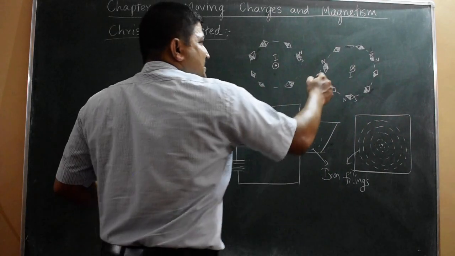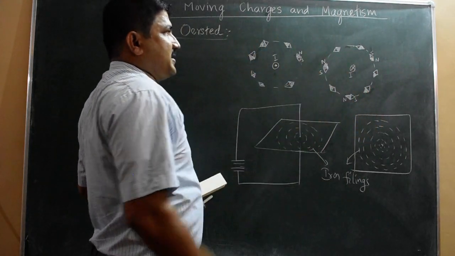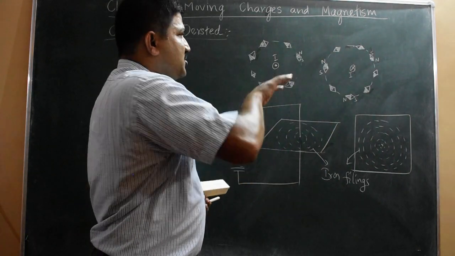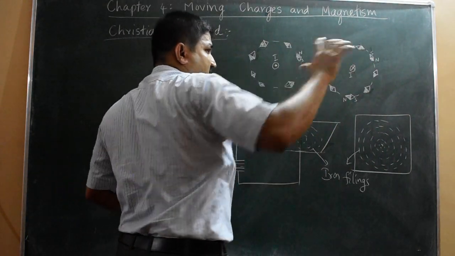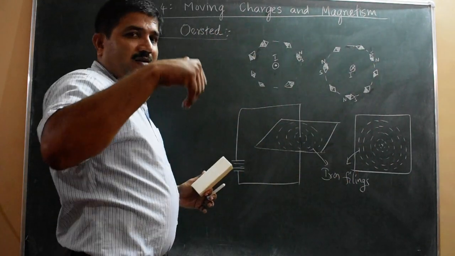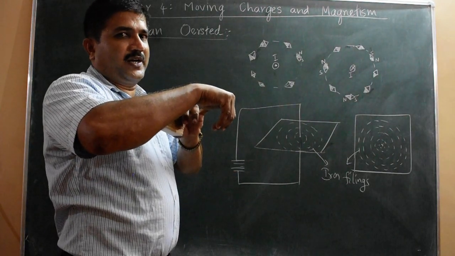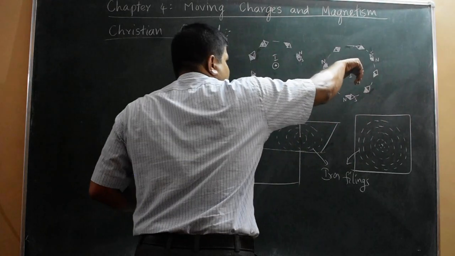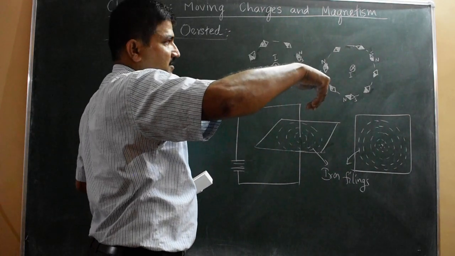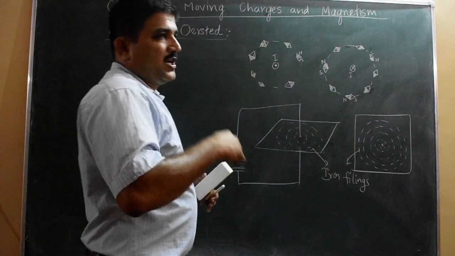anti-clockwise direction. Whereas in this case, the X mark indicates the current carrying conductor, and current is into the plane of the board. Current is into the plane of the board. So the sign convention, right hand rule: when you hold the current carrying conductor in your right hand such that the thumb indicates the direction of current, that means current is inward, the magnetic field around it is in clockwise direction. Magnetic field lines are in clockwise direction, and they are circular loops.